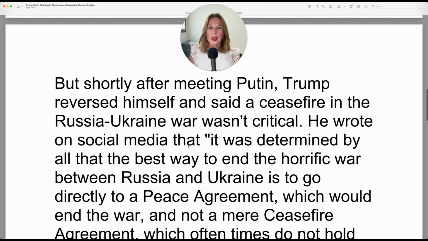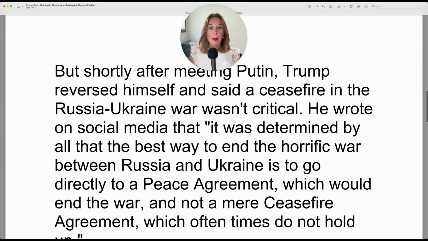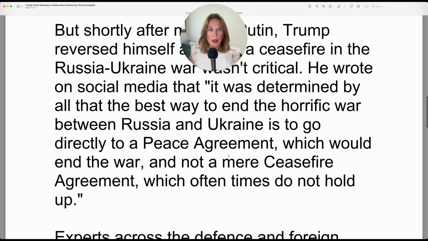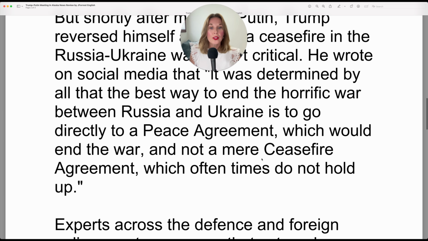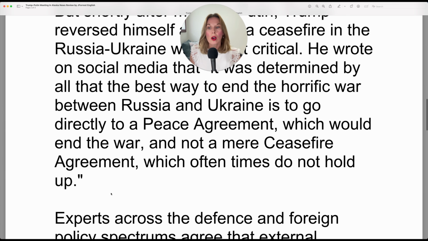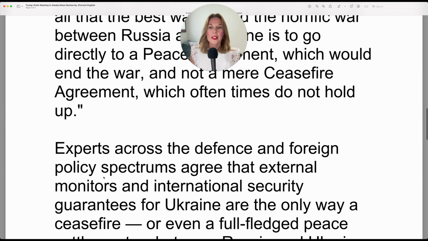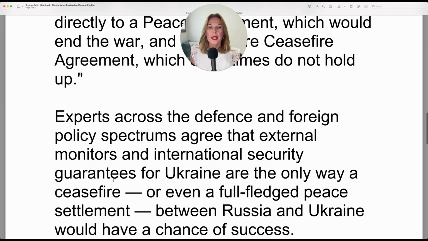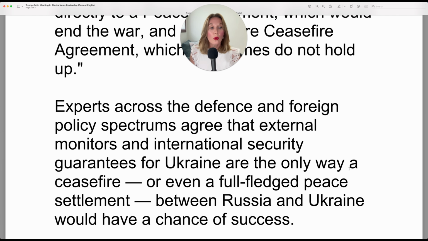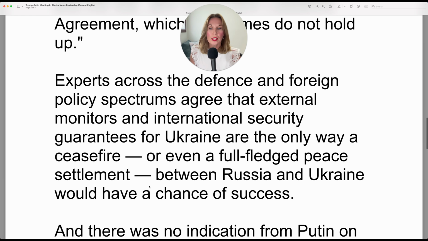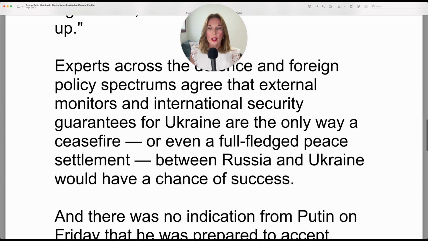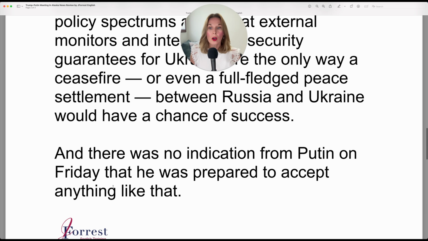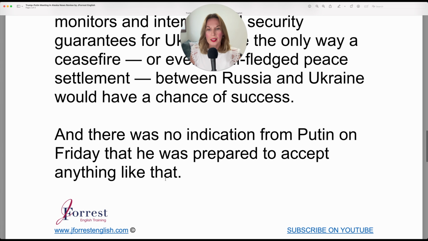He wrote on social media that it was determined by all that the best way to end the horrific war between Russia and Ukraine is to go directly to a peace agreement, which would end the war, and not a mere ceasefire agreement, which oftentimes do not hold up. Experts across the defense and foreign policy spectrums agree that external monitors and international security guarantees for Ukraine are the only way a ceasefire or even a full-fledged peace settlement between Russia and Ukraine would have a chance of success. And there was no indication from Putin on Friday that he was prepared to accept anything like that.